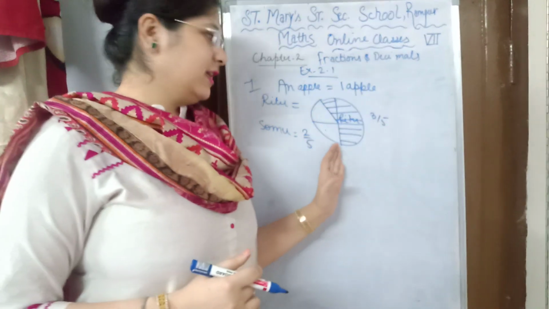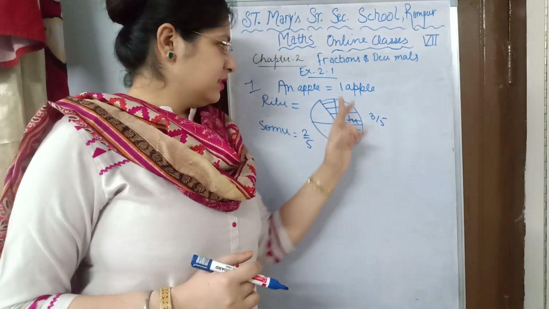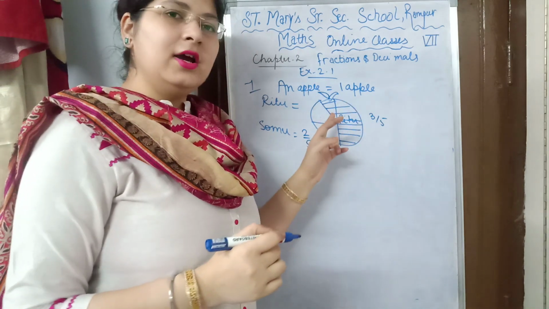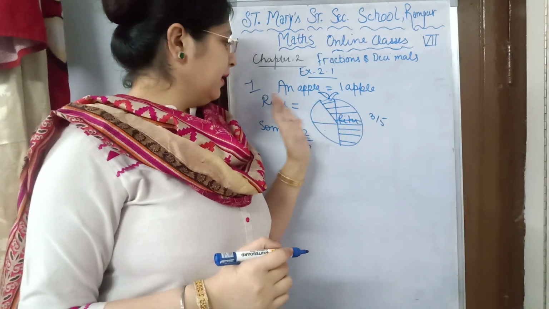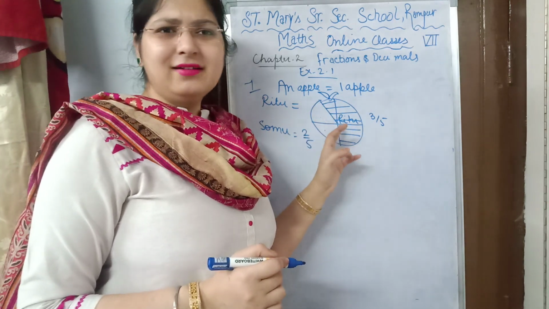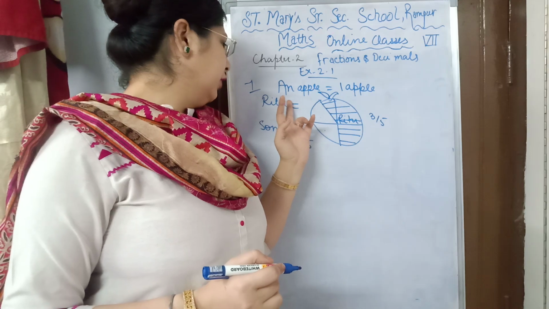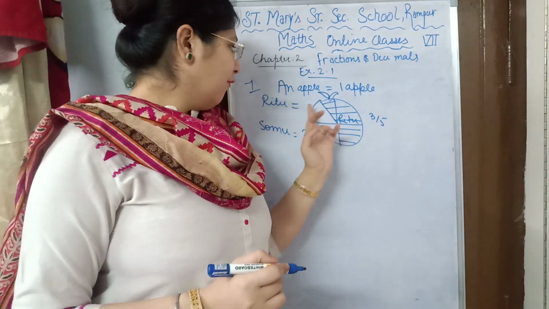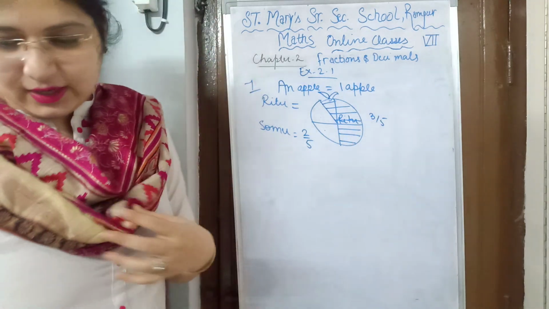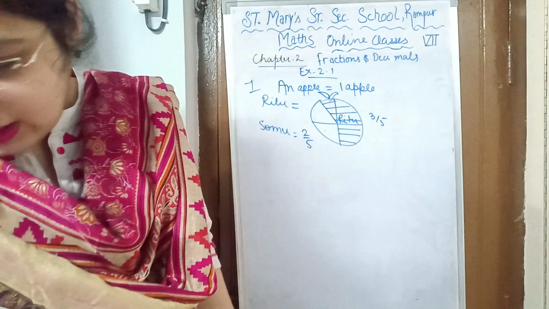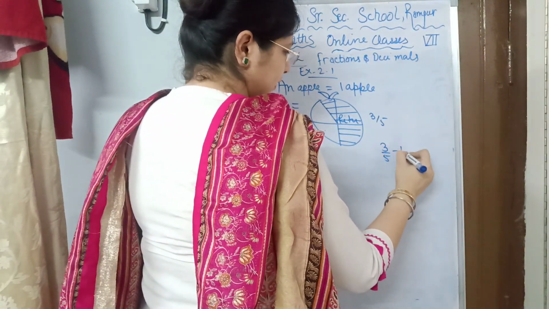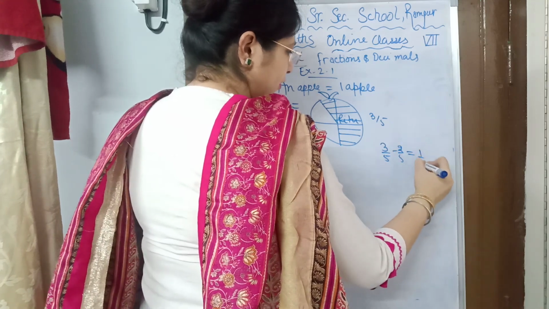This becomes very easy when I draw a figure, because this is one apple. If we divide this apple into 5 parts, 3/5 part is eaten by Ritu and the rest of the part is eaten by Somu. So from the figure it is very clear who between Ritu and Somu ate the bigger share. Obviously Ritu ate the bigger share because 3/5 is greater than 2/5. So Ritu ate the larger share, and by how much? 3/5 minus 2/5, by 1/5.